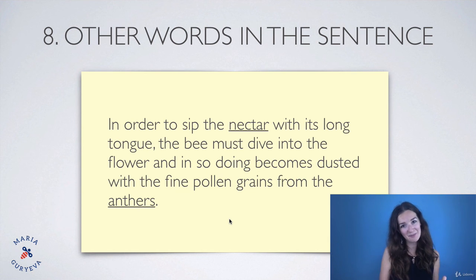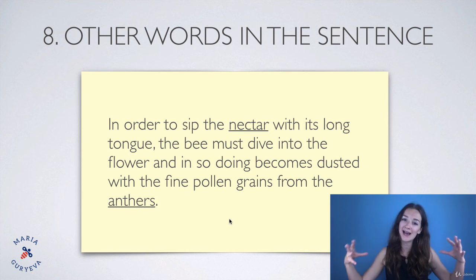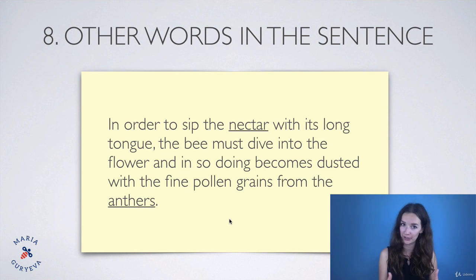And this is the type of words in context which happens the most, which is the most popular. Other words in the sentence. Usually it's other words in the sentence that help you understand the definition of the word. So pay attention to the context, to other words in the sentence. It will help you a lot.